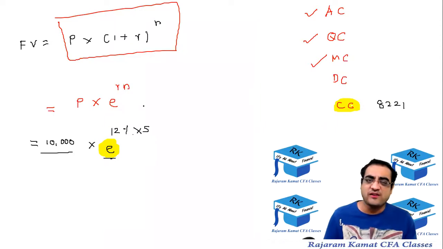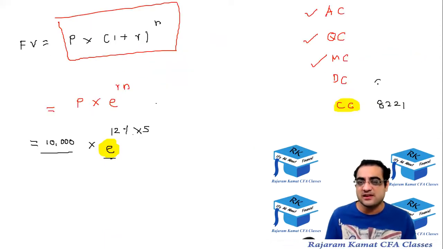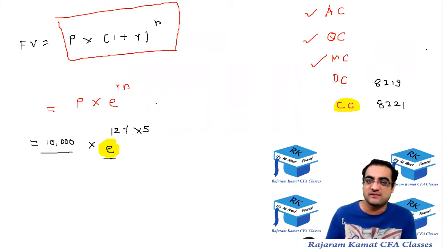It won't be very different from the daily compounding. Let's see. Daily compounding was 8219. 2 रुपए ज़्यादा मिल रहा है. Okay, कोई ज़्यादा difference नहीं है 8219 और 8221 में.